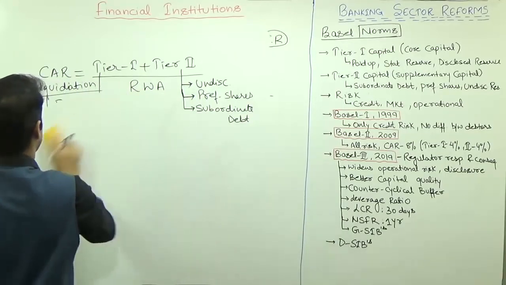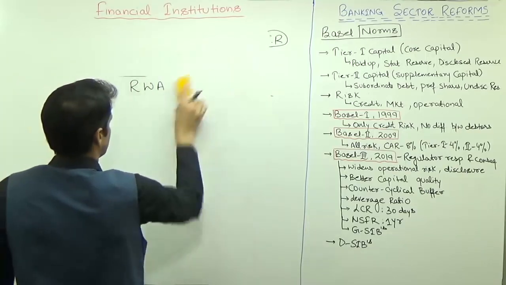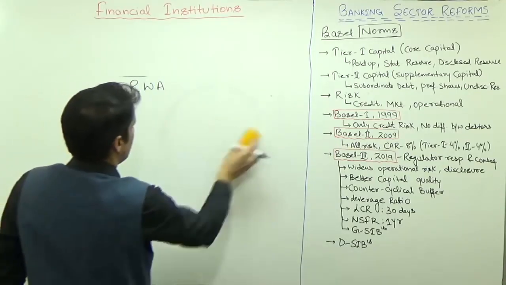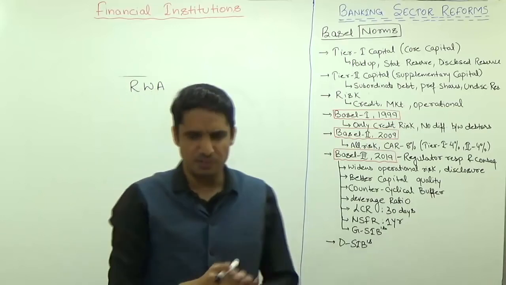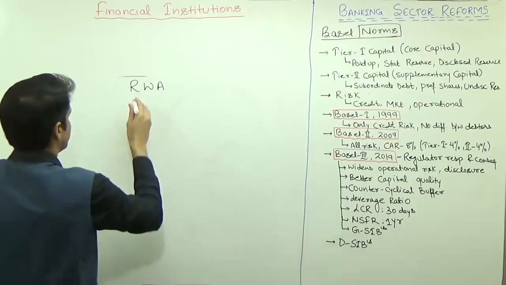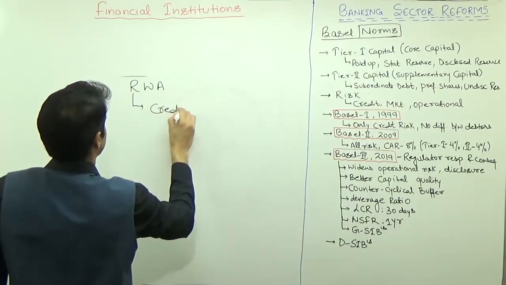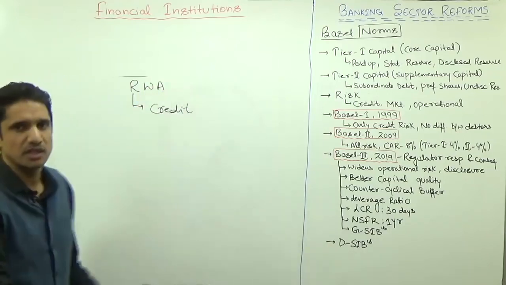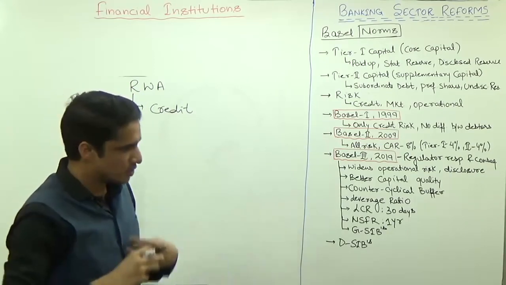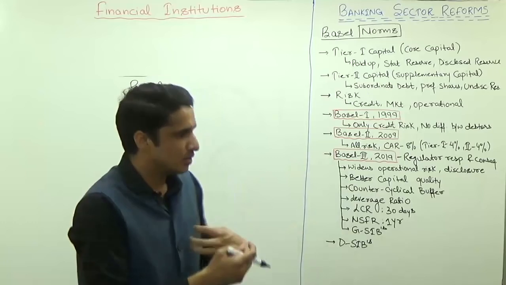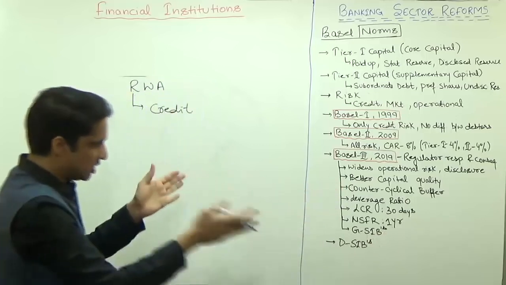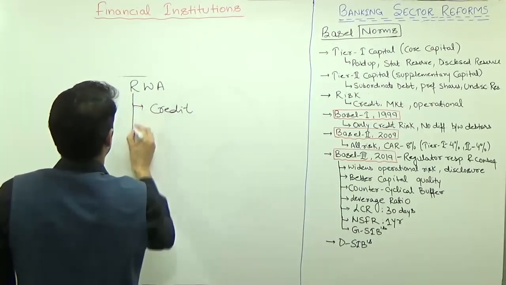Then we have types of risk. There can be different types of risk. The whole purpose of the Basel norms is to identify different risks. The first type of risk is credit risk. Just like in risk weighted assets we discussed, such a risk can be there. Suppose you have given a loan and there is no mortgage, so there is a risk attached. Suppose you have given a loan to the Government of India, so there is no risk. You have given a housing loan, it means there is some risk. A vehicle loan has more risk. This type of risk is known as credit risk.